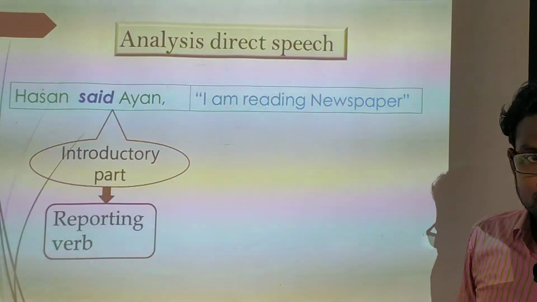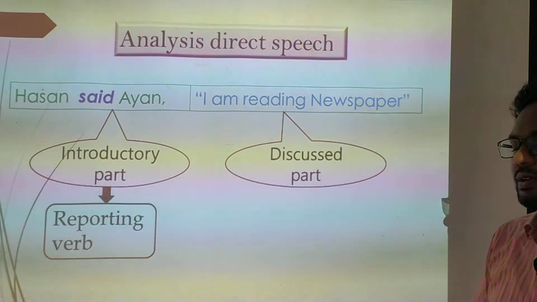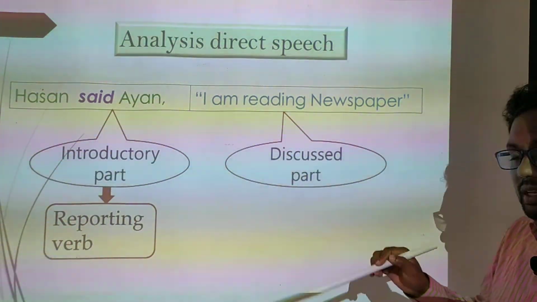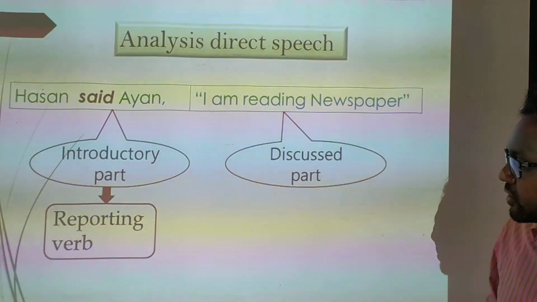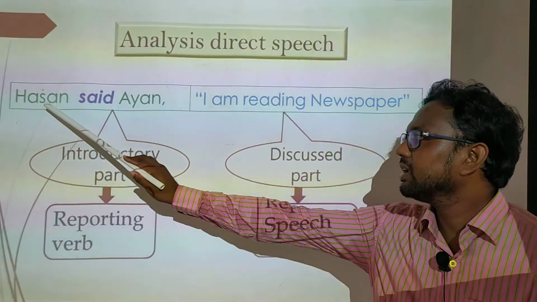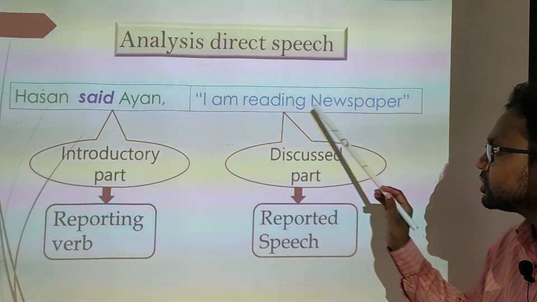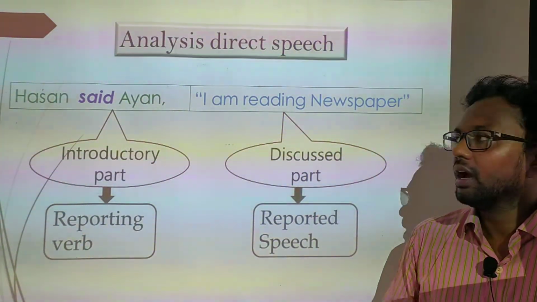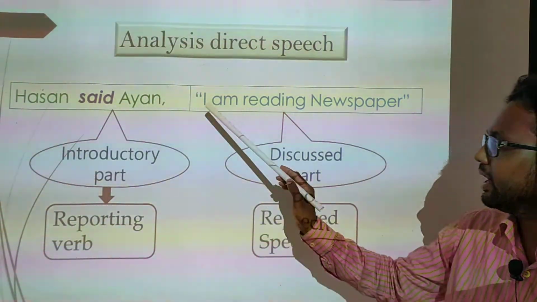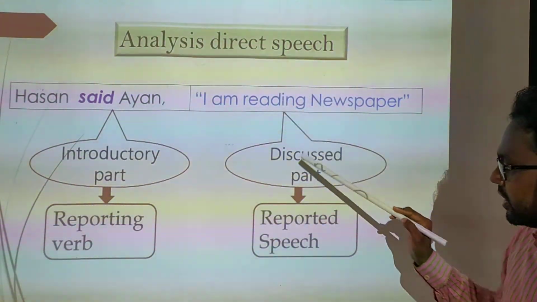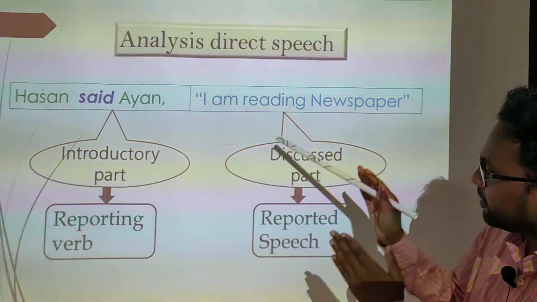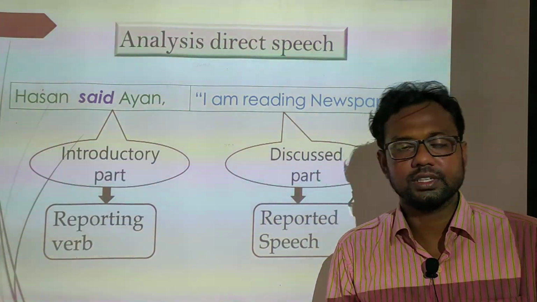For this reason, this part may be called the discussion part. In grammatical terms, it is called reported speech, because the things Hassan reports to Ayan are shown here. For this reason, this part is called reported speech.